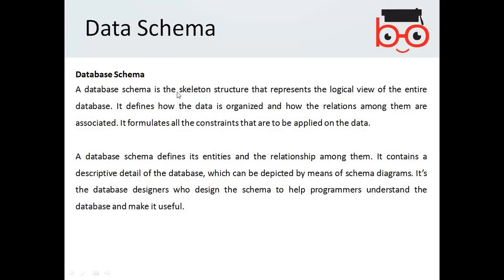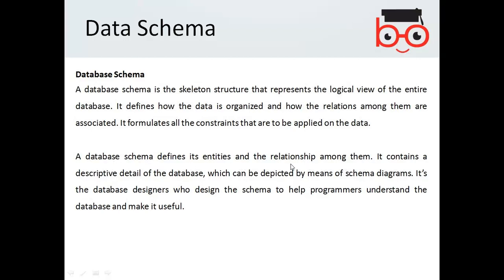Database schema. A database schema is the skeleton structure that represents the logical view of the entire database. It defines how the data is organized and how the relationships among them are associated. A database schema defines its entities and relationships.